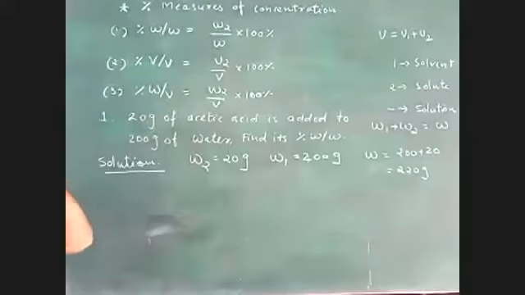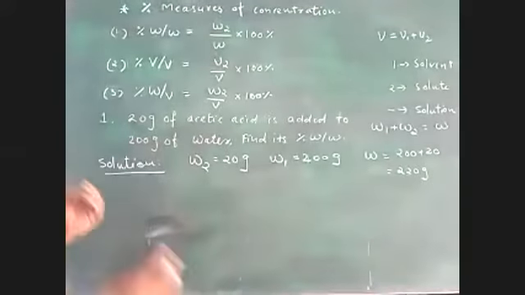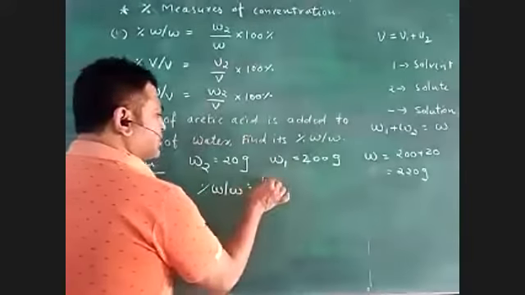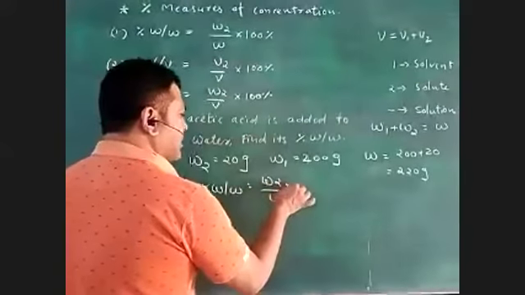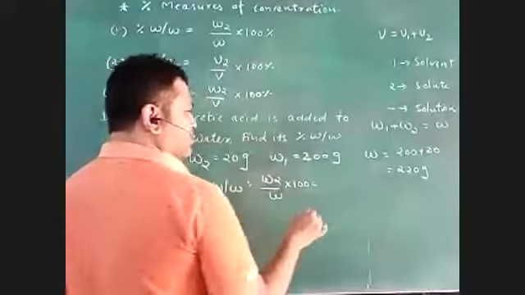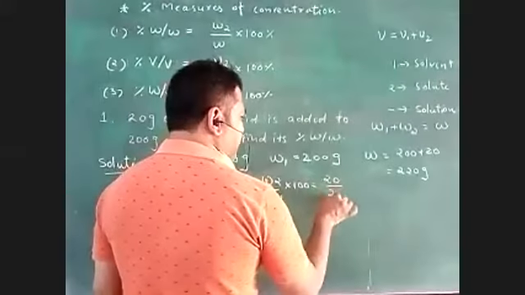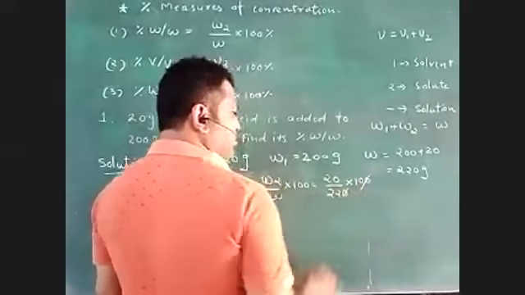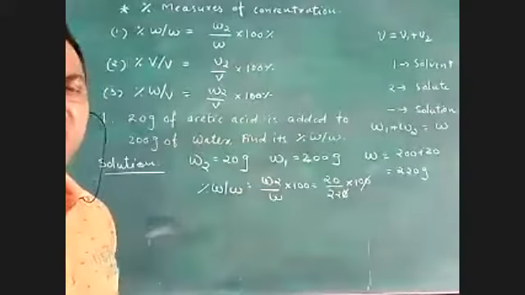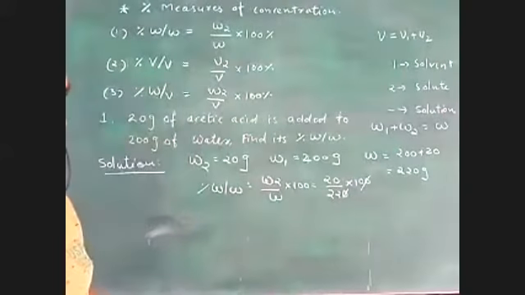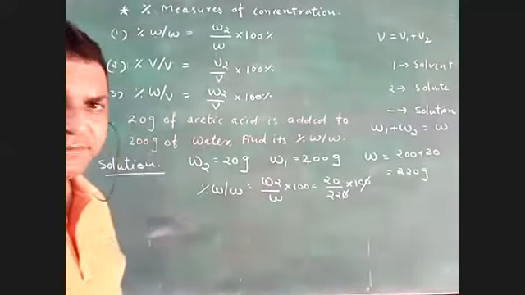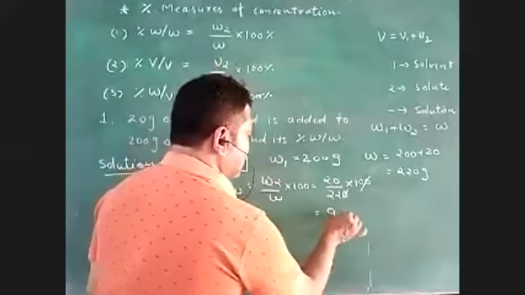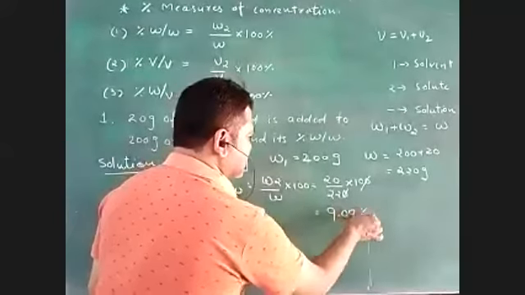Okay, so that is what we are going to take. Now the formula will be: percentage W by W is equal to W2 by W into 100 percentage. That is equal to 20 divided by 220 multiplied by 100. The zero goes, now divide 200 by 22. 9.09 percentage. This is the answer.